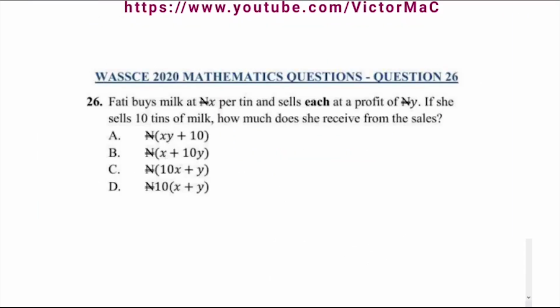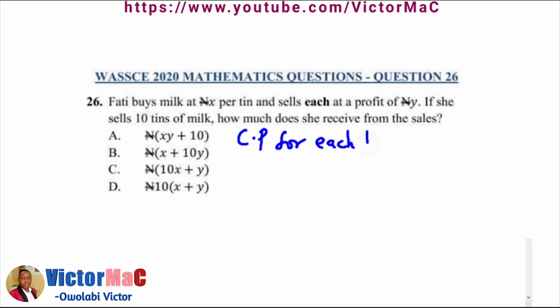WASSCE 2020 mathematics questions number 26. Fatty buys milk at X naira per tin. So the cost price for each tin is X naira, and she sells each at a profit of Y naira. So the profit made on each is Y naira.